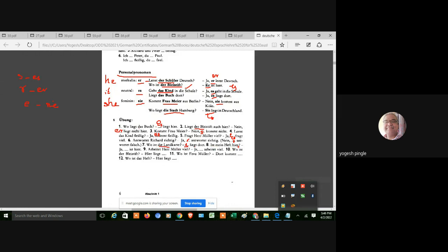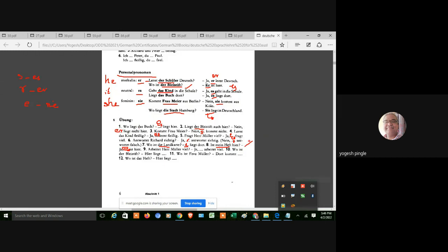Ist mein Heft hier? Now here it is a confusion. Here mein is like ein. Now we know ein is for der as well as das. So in this particular case you should remember its original noun form. So Heft, is it der, die or das? It is das Heft. So now here you are going to write: Ja, es liegt hier.